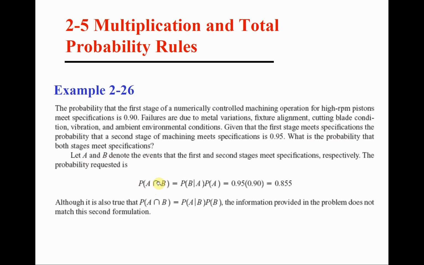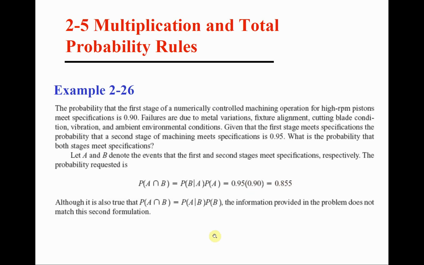The only thing that we have learned to calculate an intersection probability is the multiplication rule. The multiplication rule states that the probability of A intersection B is the probability of B given A times the probability of A. Do we have these things given in the question? Yes. Probability of A, the probability that the first is successful, is 0.9. Probability of B given A is the probability that the second is successful given that the first is successful, which is 0.95. So we just multiply these two numbers, 0.95 times 0.9. It gives us 0.855, and this is the probability that both stages are successful.